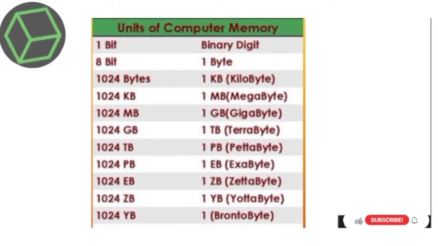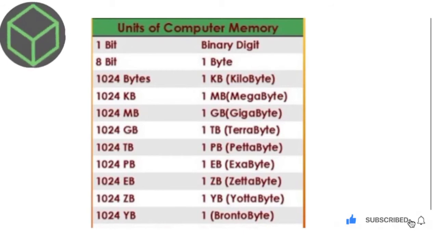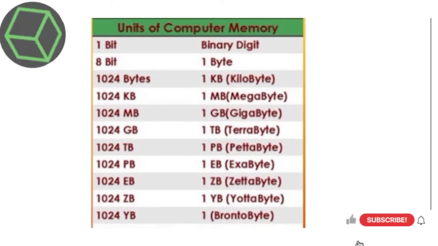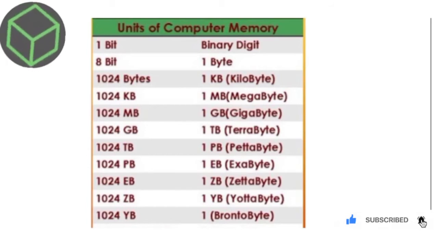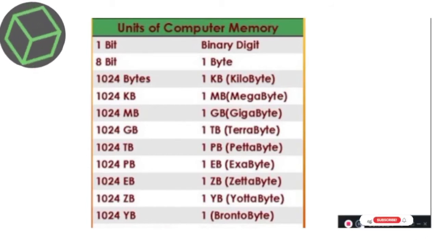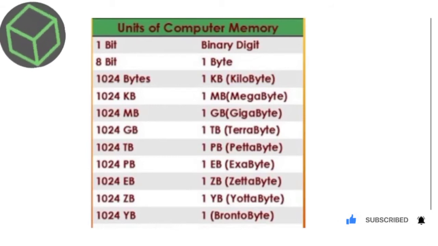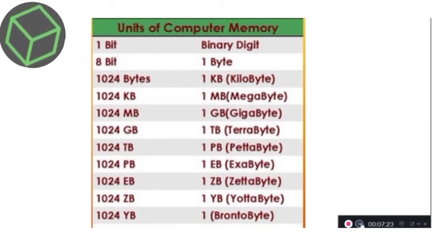Bits contain two digits, that is 0 and 1. 8 bits is equal to 1 byte. 1024 bytes is equal to 1 kilobyte. 1024 kilobytes is equal to 1 megabyte. 1024 megabytes is equal to 1 gigabyte. 1024 gigabytes is equal to 1 terabyte. 1024 terabytes is equal to 1 petabyte. 1024 petabytes is equal to 1 exabyte. 1024 exabytes is equal to 1 zettabyte. 1024 zettabytes is equal to 1 yottabyte.